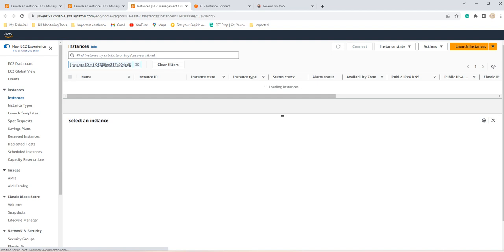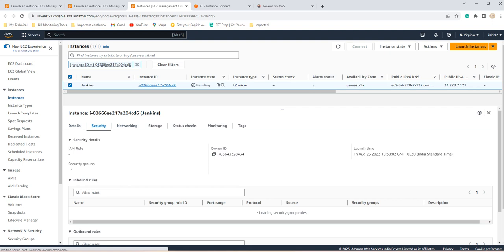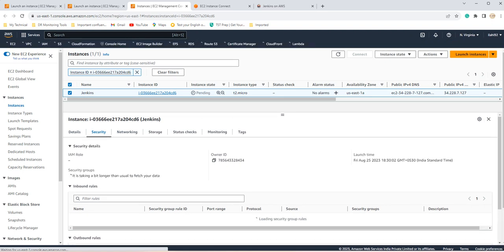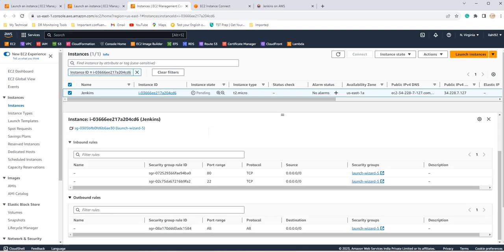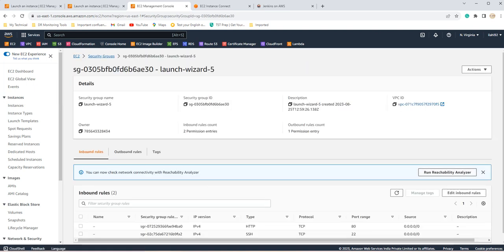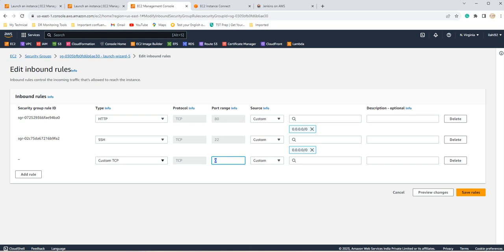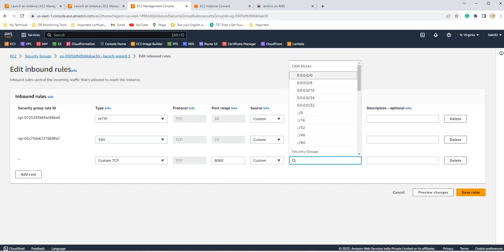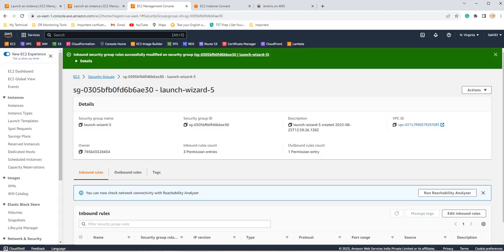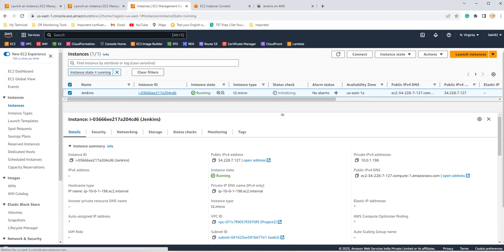Okay, click on the instance ID, go to the security groups and enable port 8080. In the inbound rules, you have to enable port 8080 on which the Jenkins server is going to run. Okay, let's see if our instance is running fine.